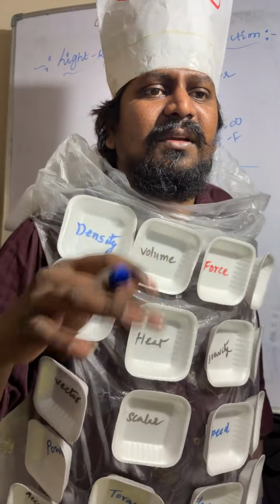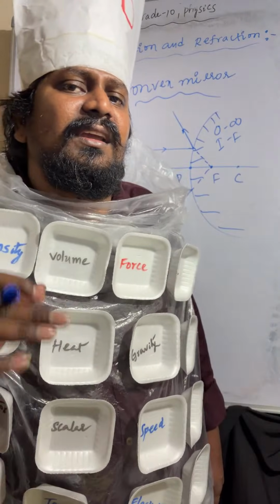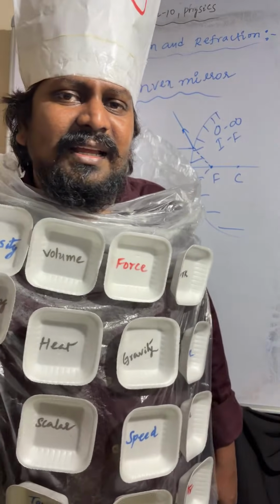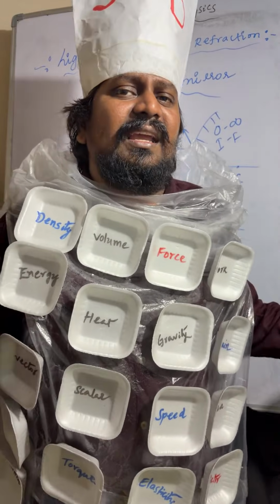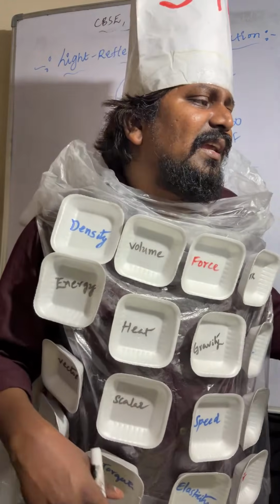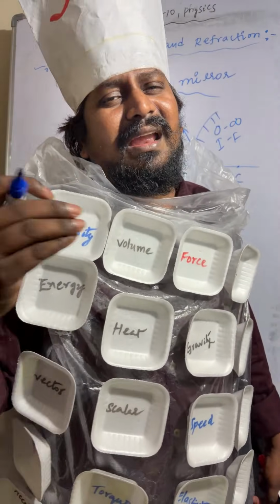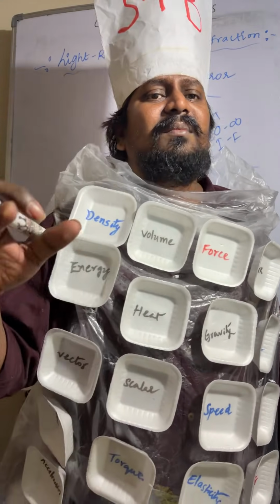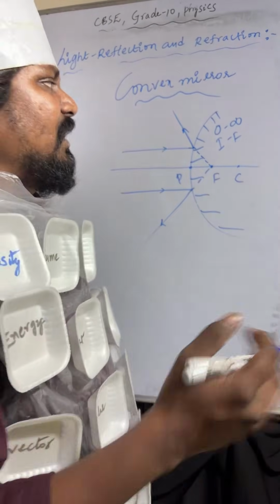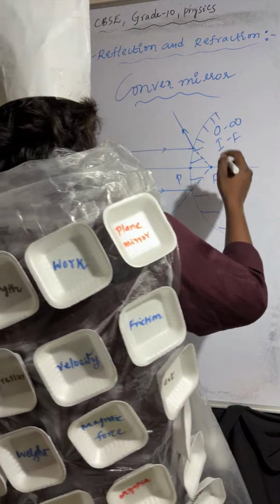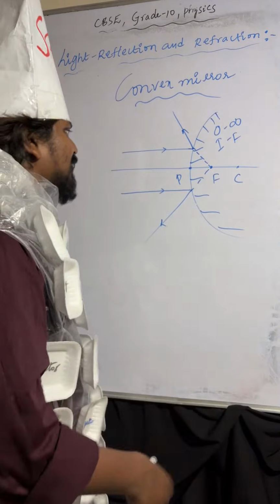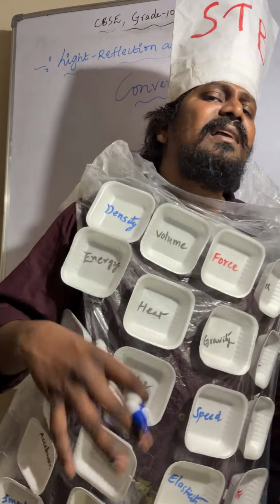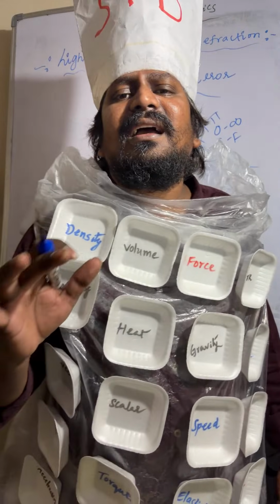Nature of the image: virtual erect. And size of the image: highly diminished. Object is at infinity, image is formed at focus. Nature of the image is virtual erect.